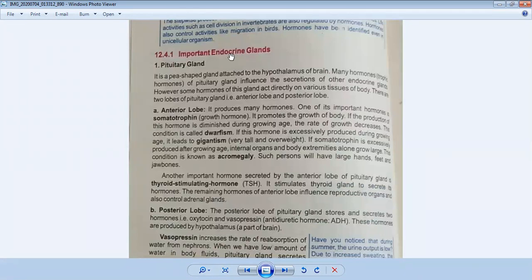Endocrine glands are ductless. They have no tubes. They are not in the form of tubes. And how do they work? First we will discuss the pituitary gland.